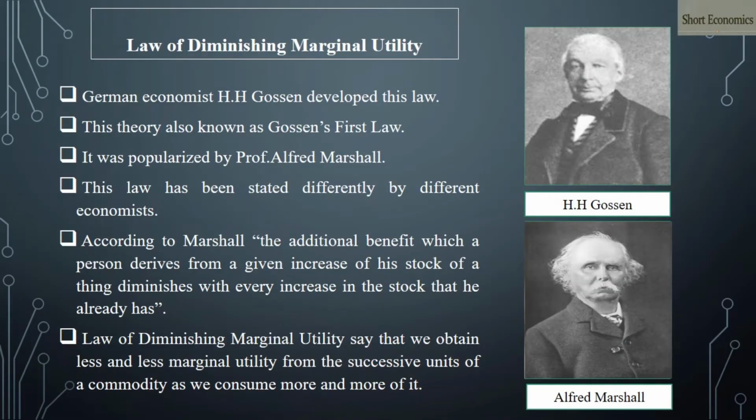Law of diminishing marginal utility. It is based on the unsatisfied character of human wants. German economist H.S. Gossen was the first who developed this theory. Therefore, in order to respect him, this law is also known as Gossen's first law. Later, it was popularized by Alfred Marshall.